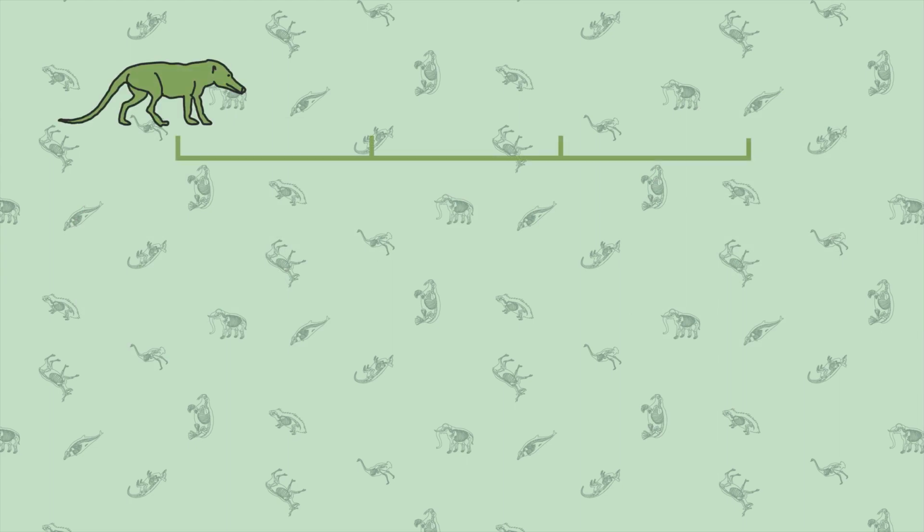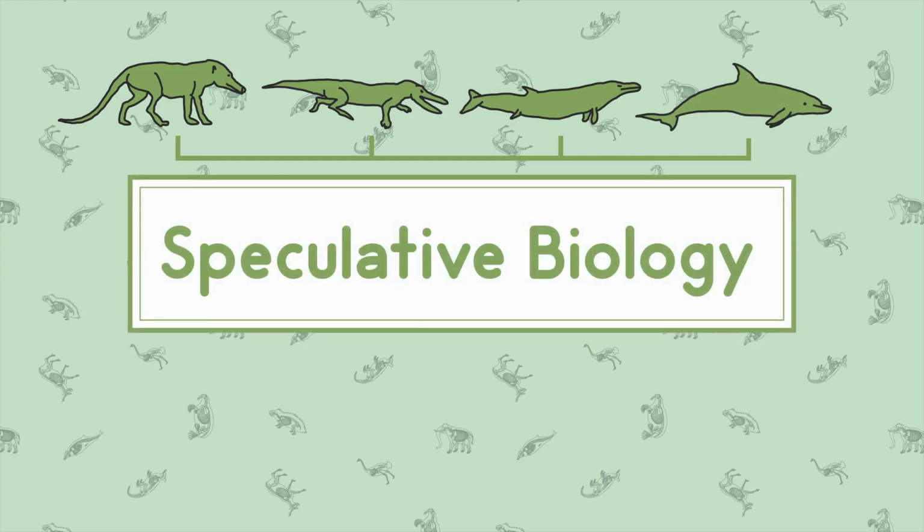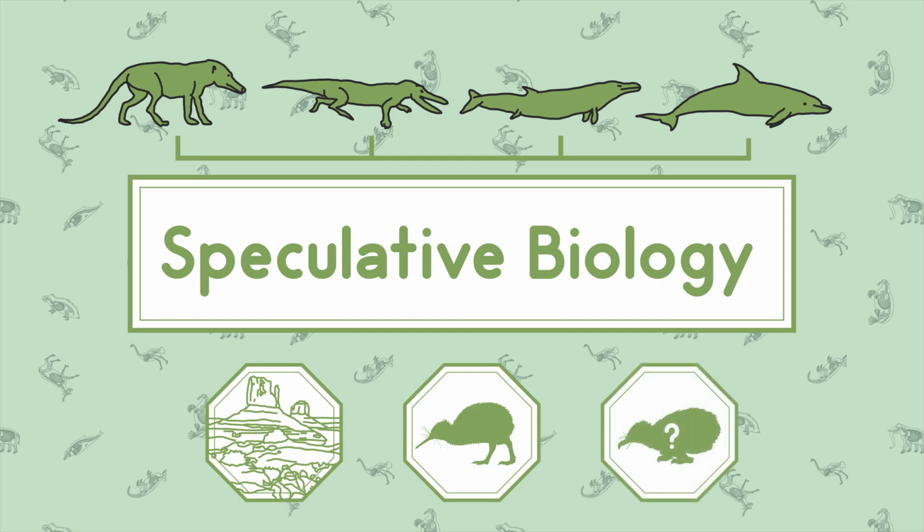I want to take you on a journey and explain how you can imagine new creatures using the rules of evolution. We call this speculative biology. In this video, we will follow 3 steps and show you what might be possible. We will find an environment which will inform change. Then, we select an existing animal that will evolve, and finish by telling you the story of our new species.